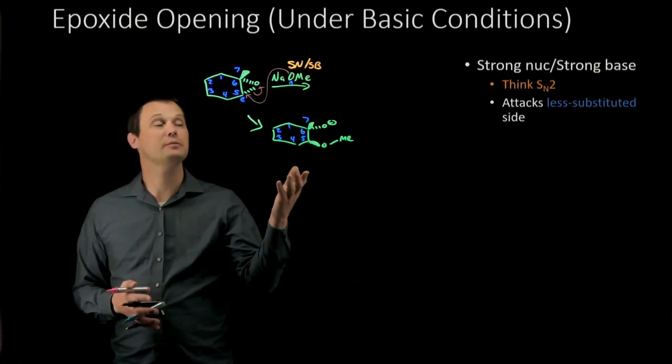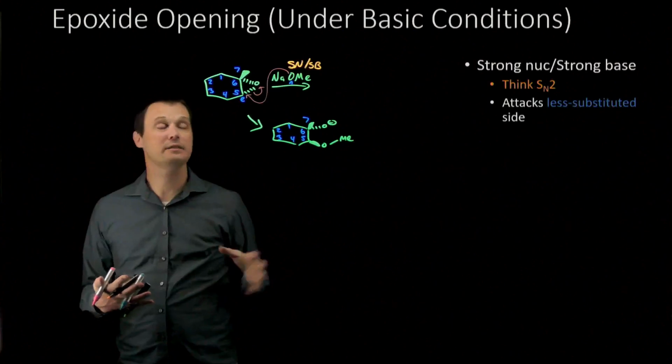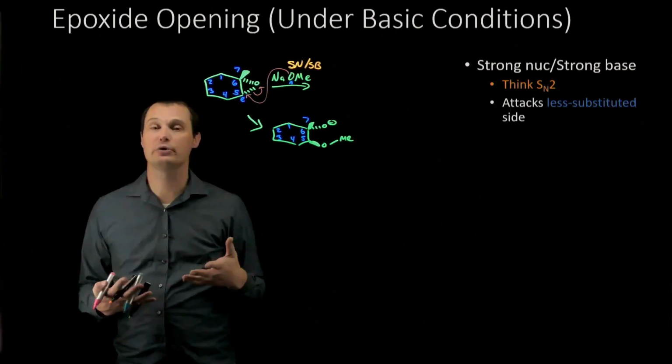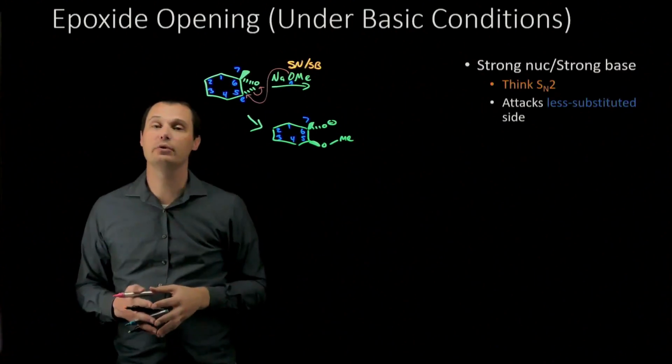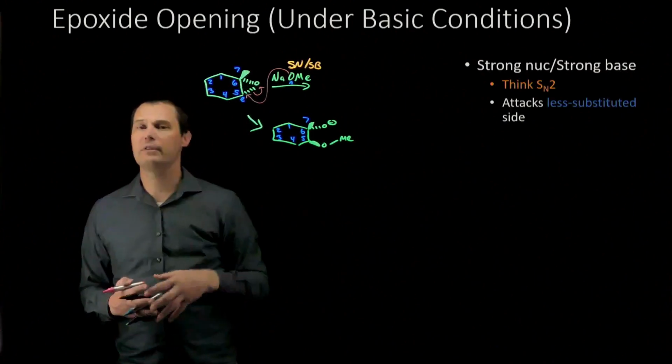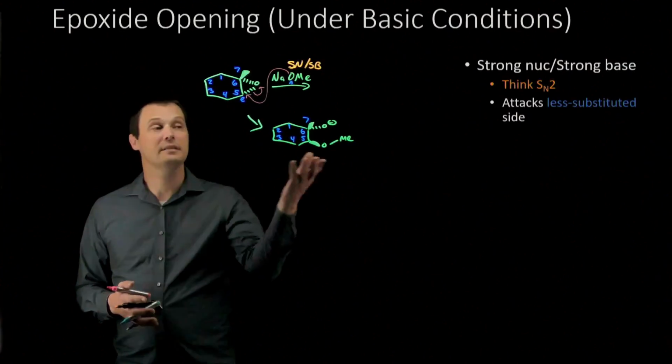If we look at the stereochemistry of this molecule, then I want you to notice that we inverted the stereochemistry at carbon number 5. That fits again with thinking about these reactions as kind of SN2-like processes. The OMe attacks carbon 5, inverting the stereochemistry to put the new group on a wedge. Carbon number 6 never got attacked in this mechanism, so the stereochemistry at carbon number 6 remains the same. This is not the final product.